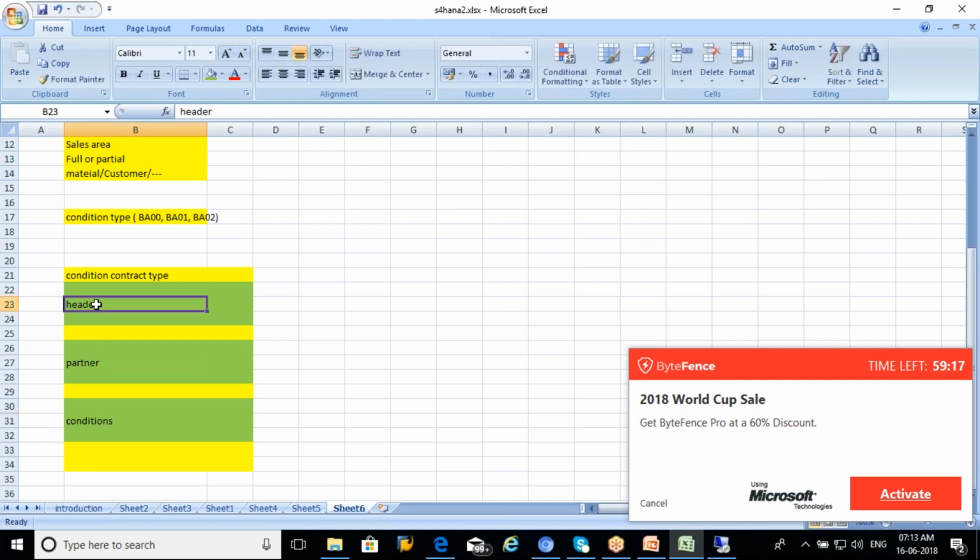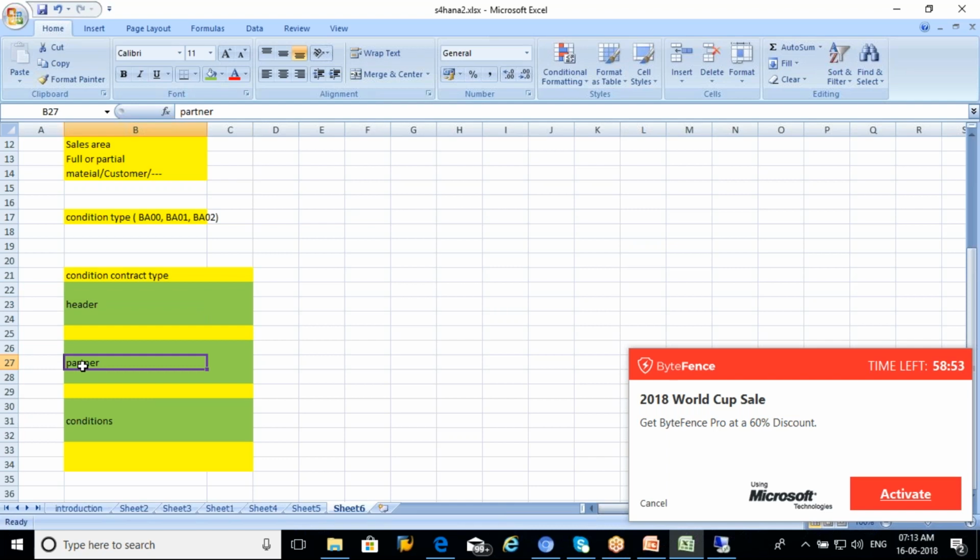So a header is nothing but it talks about the basic data, the sales organization data, the business volume, and also the settlement details. Partner details will talk about who are all the eligible partners. Let's say, for example, I have n number of customers, n number of business partners. Maybe all the business partners are not eligible for the rebates.